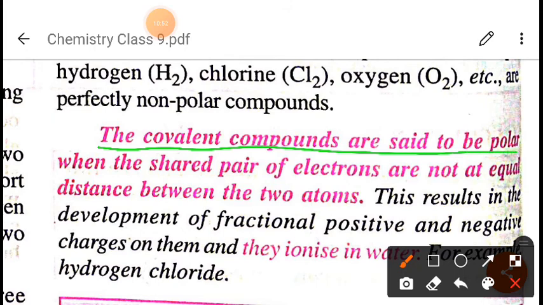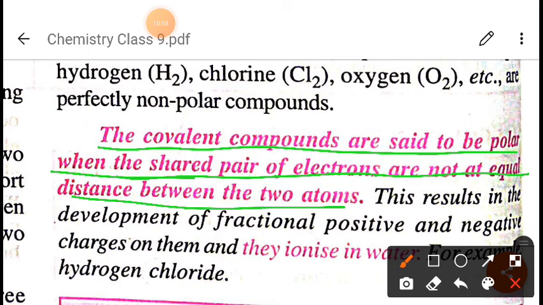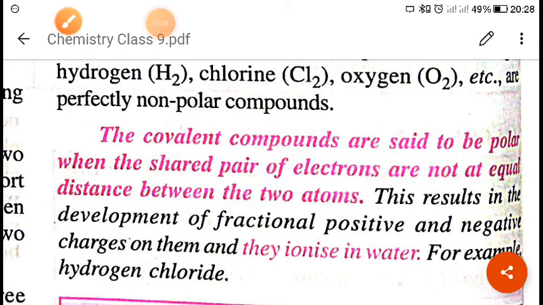Now the covalent compounds are said to be polar when the shared pair of electrons is not equally distributed between the two atoms. Suppose we take an example like HCl or any other. At that time, the distribution of electrons between the two atoms will not be equal, and there will not be any equal distribution of electrons.